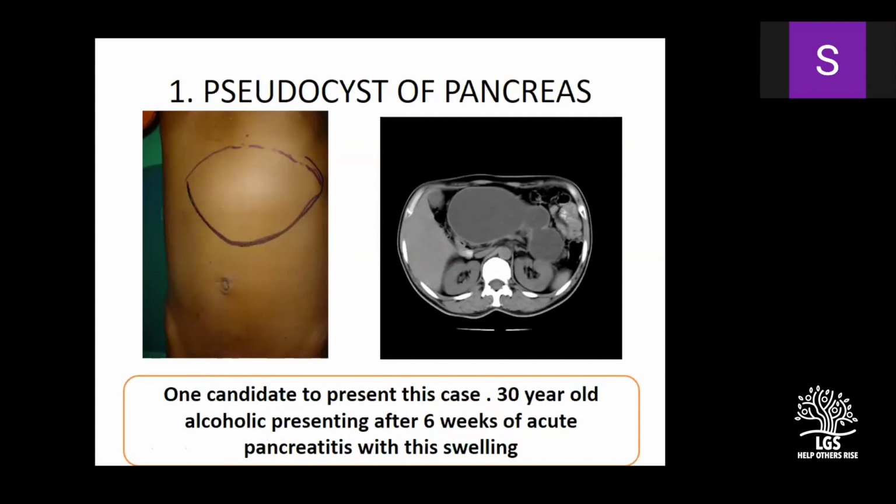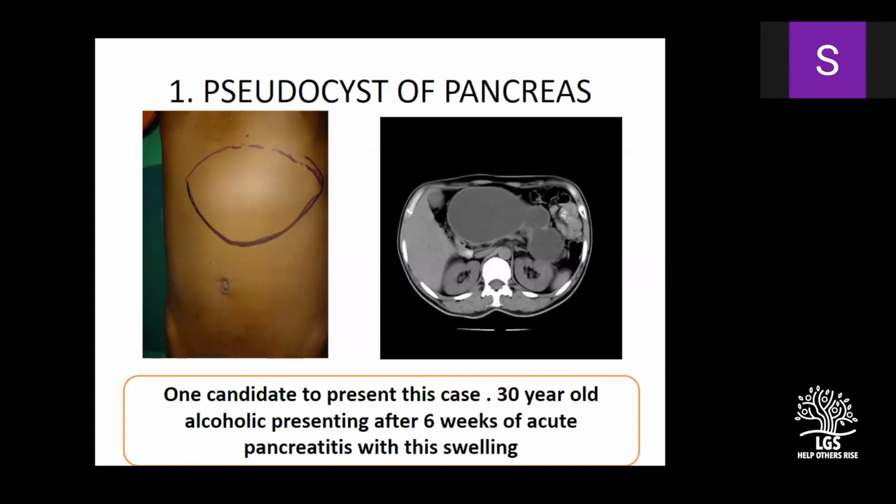Surface is smooth. Last time I have told you, if it is a fullness, no dimensions. This is an epigastric mass which was visible. That's why I put a mark. Straight away say there's a mass in the epigastrium extending into the umbilical region. Go ahead. Surface is smooth. Go ahead.